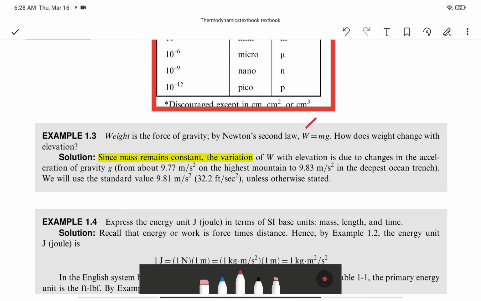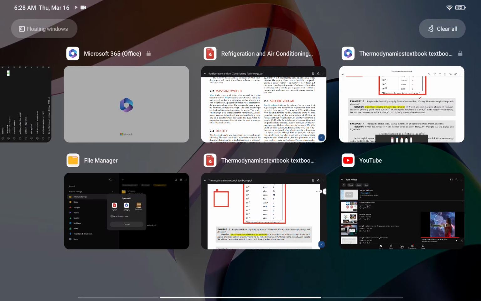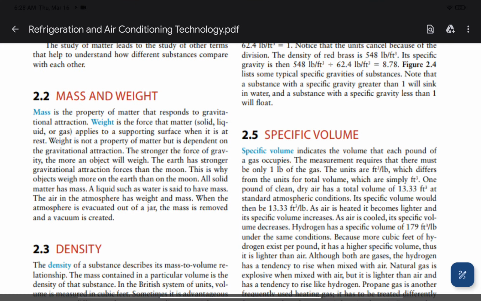As we have discussed in the first video, weight is not a property of matter, but it is dependent on the gravitational attraction. The stronger the force of gravity, the more an object will weigh.